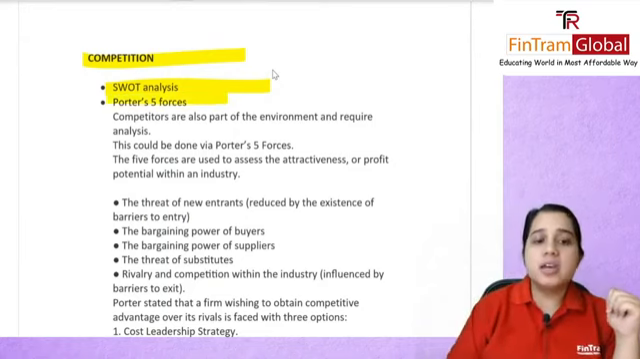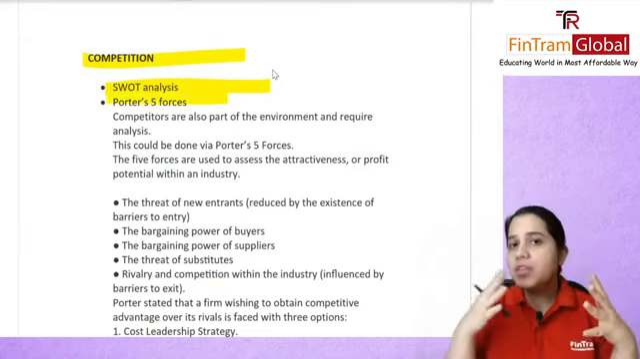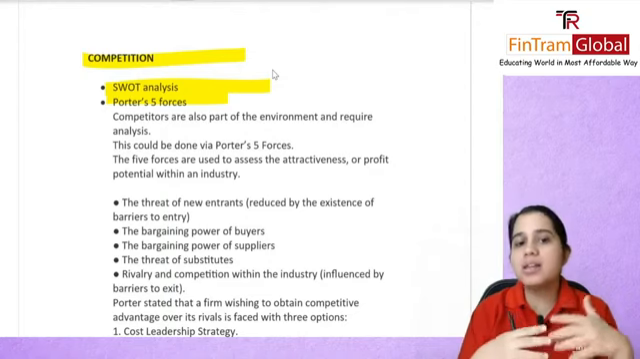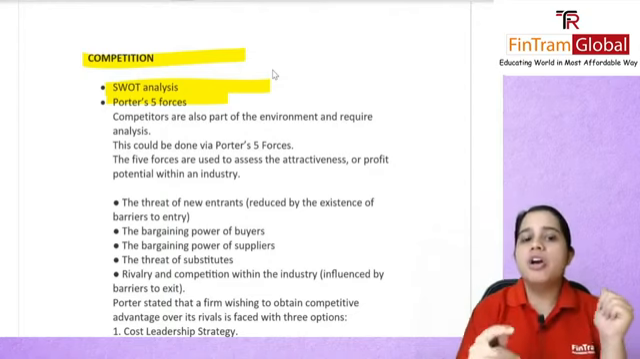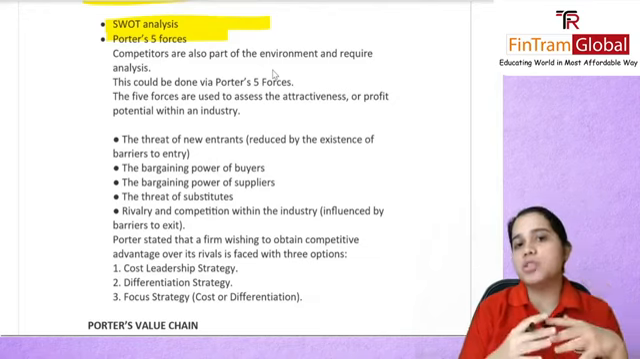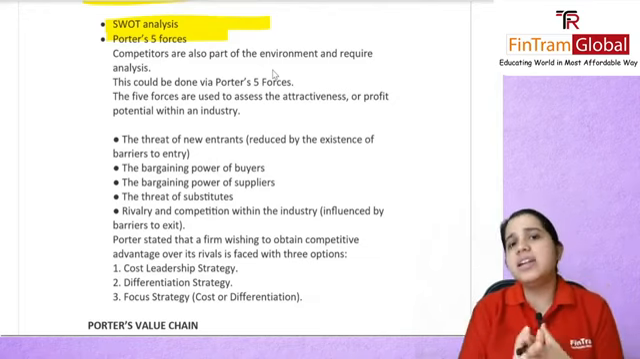Porter's 5 forces. Here, your competitors are also part of the environment and will require some analysis. This can be done by using your 5 forces. What were these 5 forces? Basically, you will see how attractive that industry is.